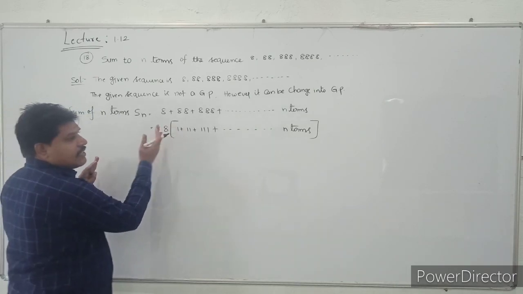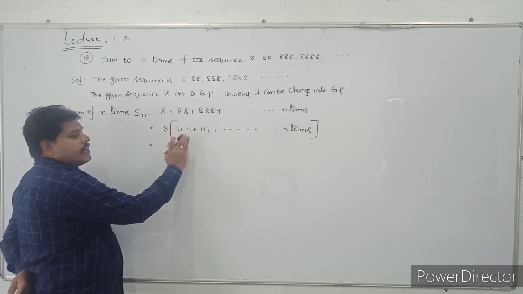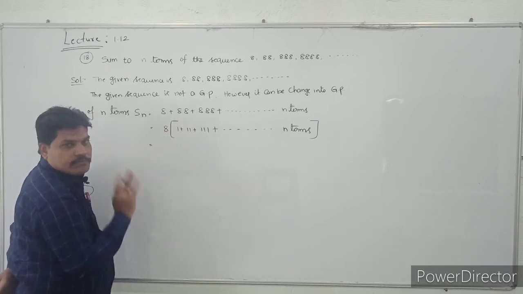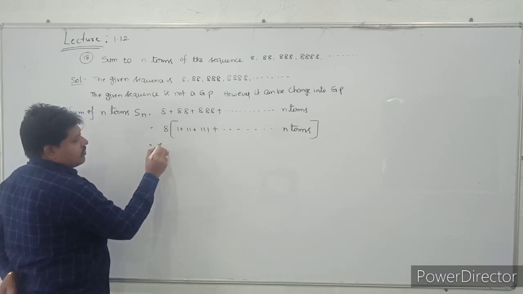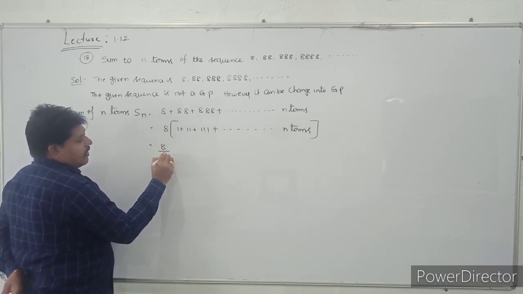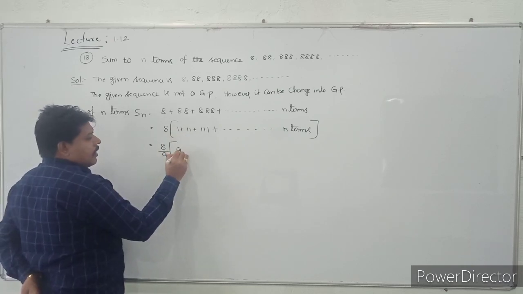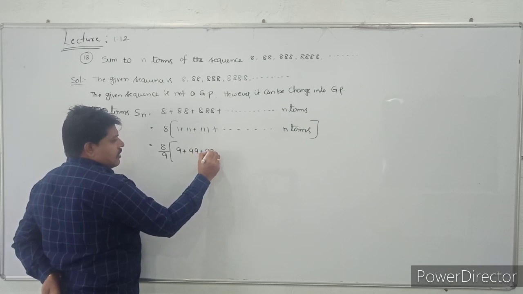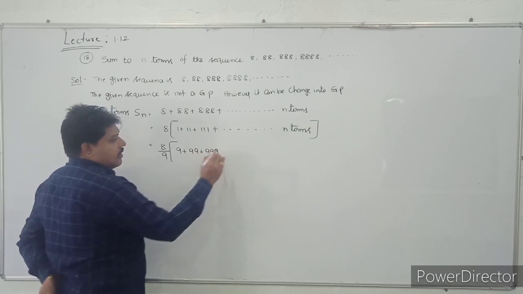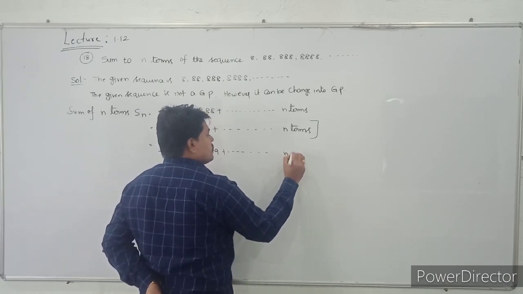So first I am taking 8 common. Next I will multiply and divide with 9. Multiplying with 9 and dividing with 9, I get 8 by 9 into 9 plus 99 plus 999 plus and so on up to n terms.